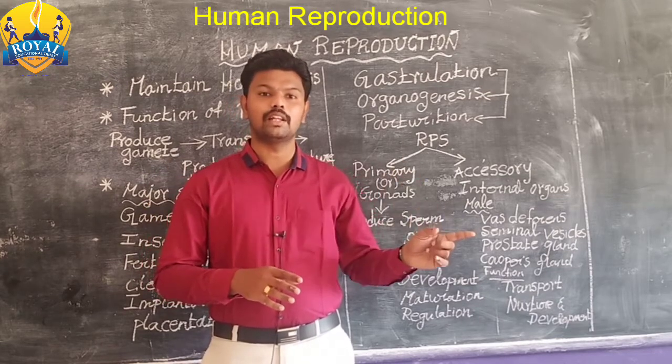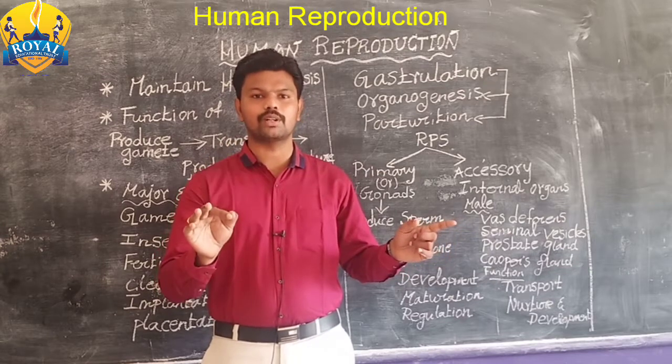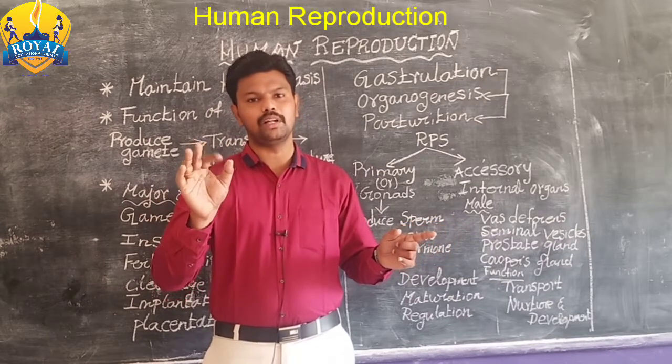But in the male reproductive system, there is only one function, production of gametes alone.